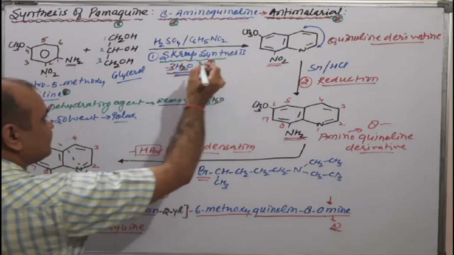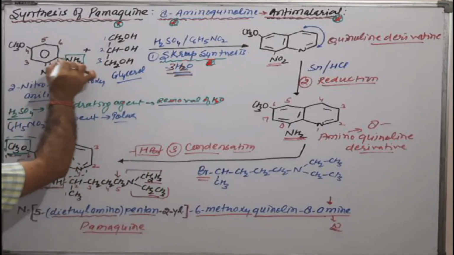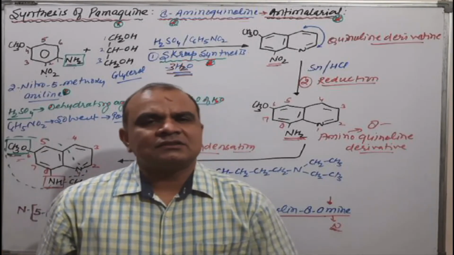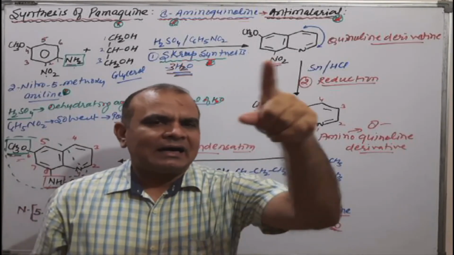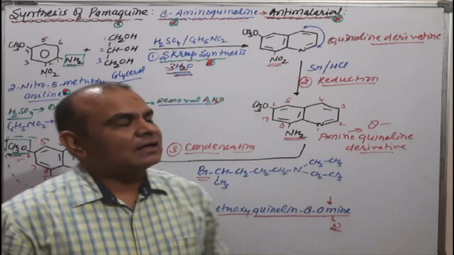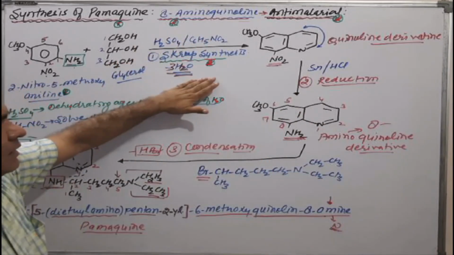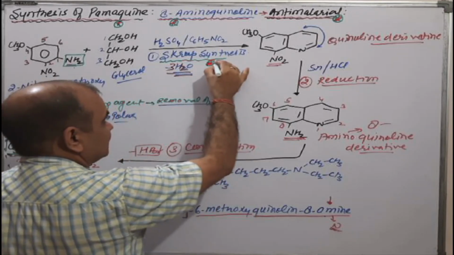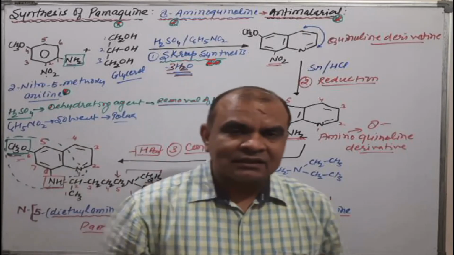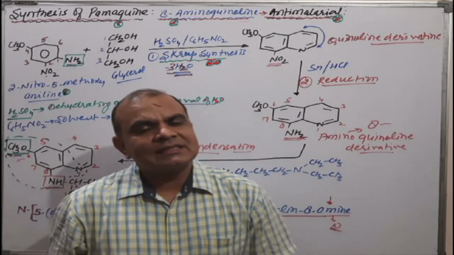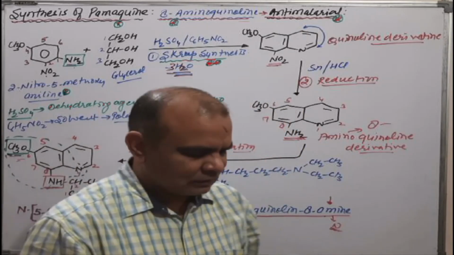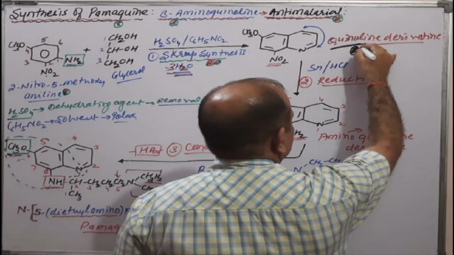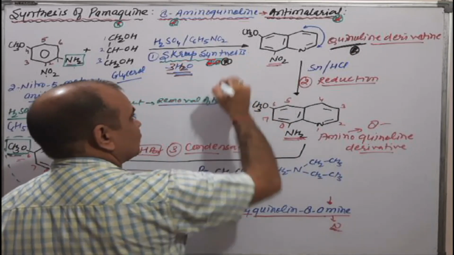Next, just try to remember the Skraup synthesis. Skraup synthesis is the reaction of an amino compound with glycerol in the presence of concentrated H2SO4, with nitrobenzene as a solvent. That is the Skraup synthesis. Generally, this is a very important question. Skraup synthesis is used for the synthesis of the quinoline ring system. It is again one of the big questions on quinoline derivatives.